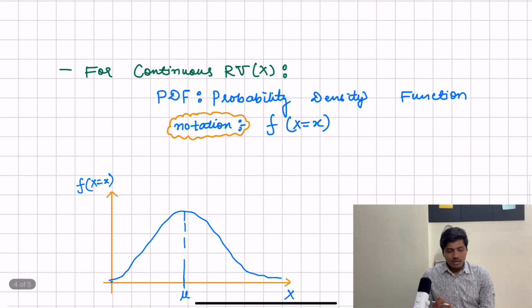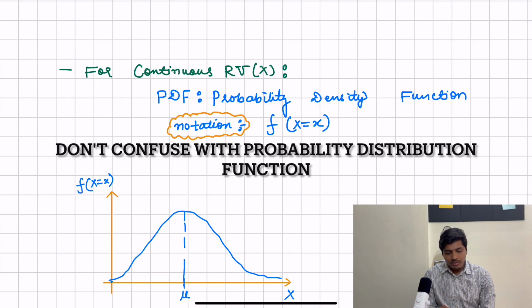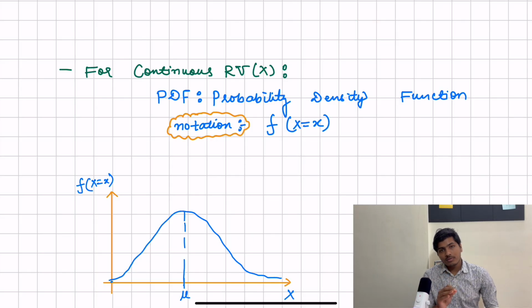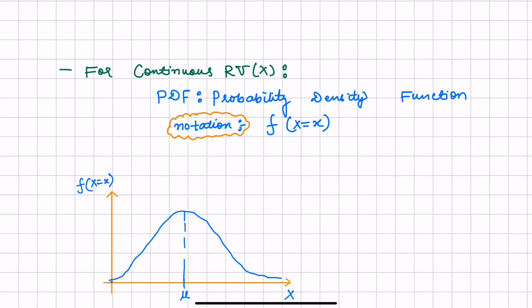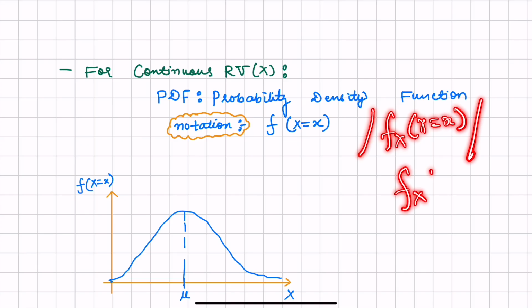Now move to continuous random variable. For a continuous random variable, the distribution function is the probability density function. Don't confuse it with PDF: probability distribution function is a generalized term for discrete as well as continuous random variables, and PDF here is for continuous random variables, whose full form is probability density function. Its notation is usually f(x) = x, or sometimes you can define it in other similar ways.